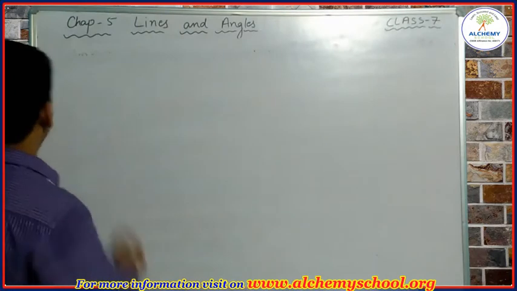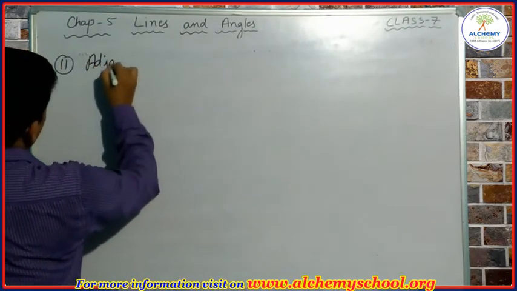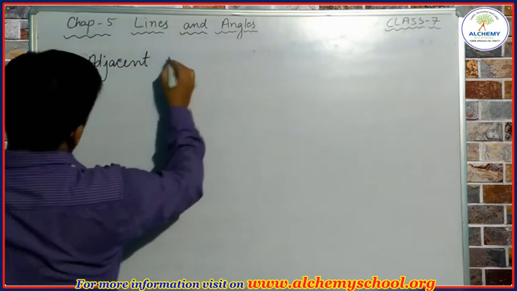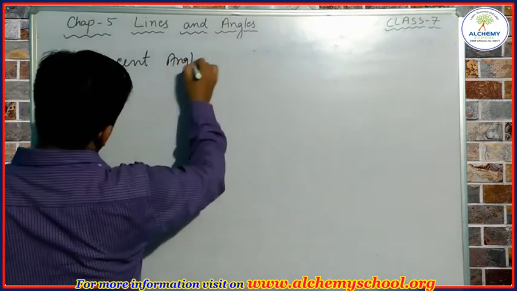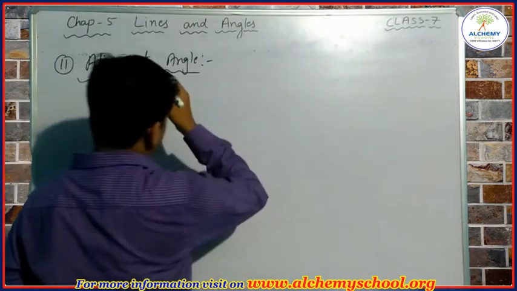So next pair of angle we are going to discuss is adjacent angle. Okay, so let's try to understand what is adjacent angles. Okay, so students, to understand it, first of all write the definition.